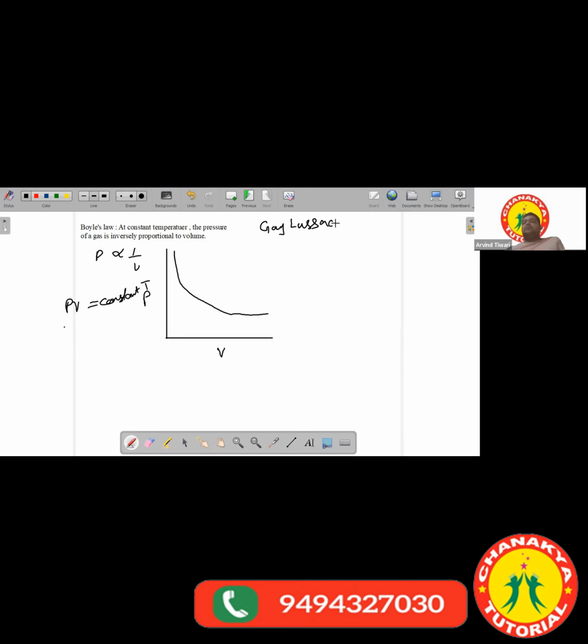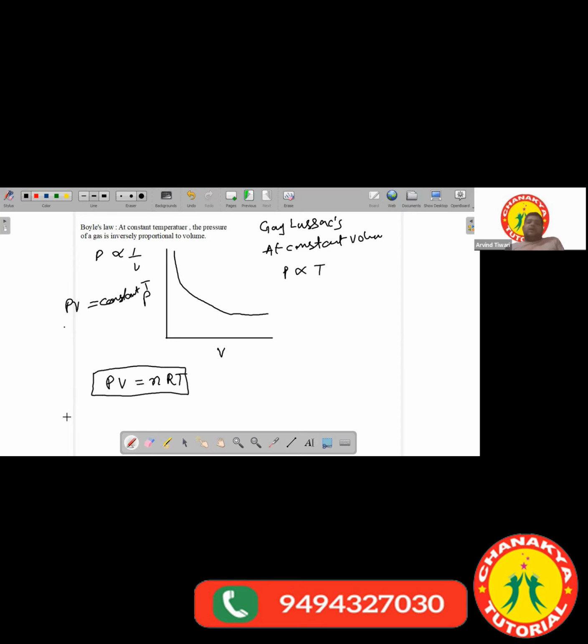So I'm just writing the statement of Gay-Lussac's law. At constant volume, pressure is directly proportional to temperature. Now after combining all these gas laws, we get a gas equation, and that gas equation we call PV equals nRT. This equation is also called the ideal gas equation, or the equation of state, as it combines all three variables: pressure, volume, and temperature.